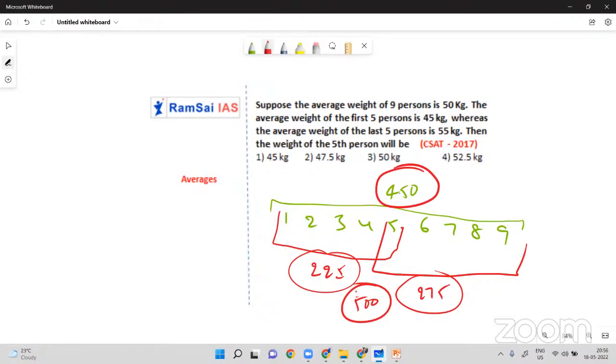Then how did we get 500? That 50 extra is because we calculated the weight of the fifth person 2 times. 500 minus 450, 50 extra only because of the fifth person. So indirectly 50 is the answer. So his weight should be 50 kgs, right? Good.